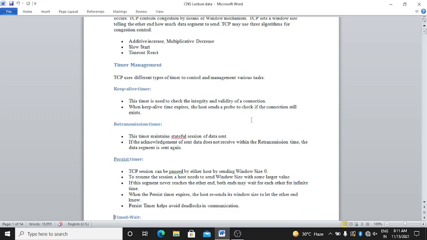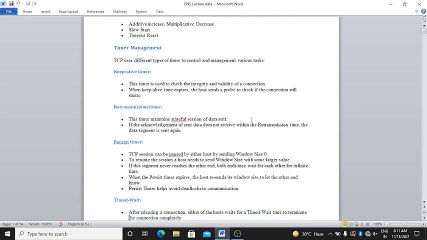Next is retransmission timer. Retransmission timer maintains the stateful session of the data sent. If the acknowledgement of sent data is not received within the retransmission time, the data segment is sent again.